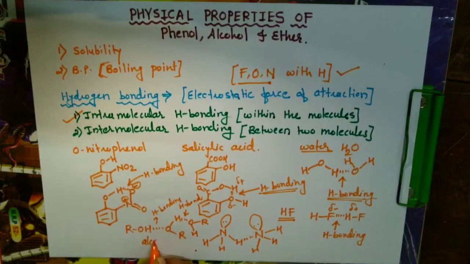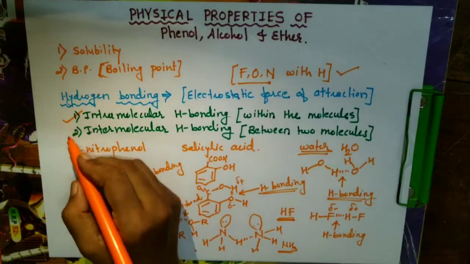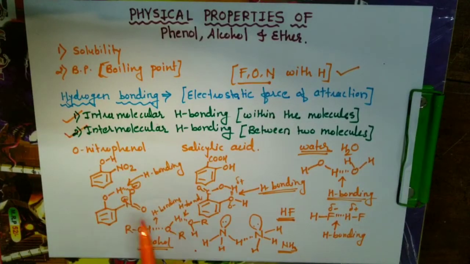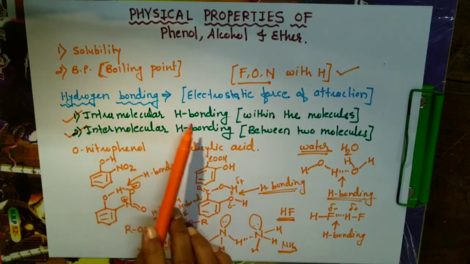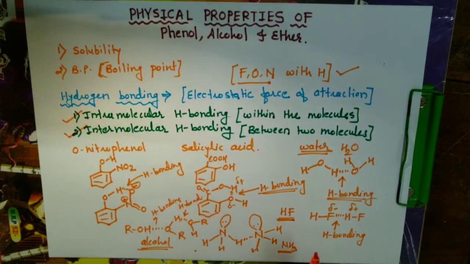So this is alcohol. We can see alcohol, hydrogen fluoride, ammonia NH3, then water. These 4 examples are of intermolecular hydrogen bonding, whereas orthonitrophenol and salicylic acid are intramolecular hydrogen bonding. Before learning about solubility or boiling point, we must know about hydrogen bonding.